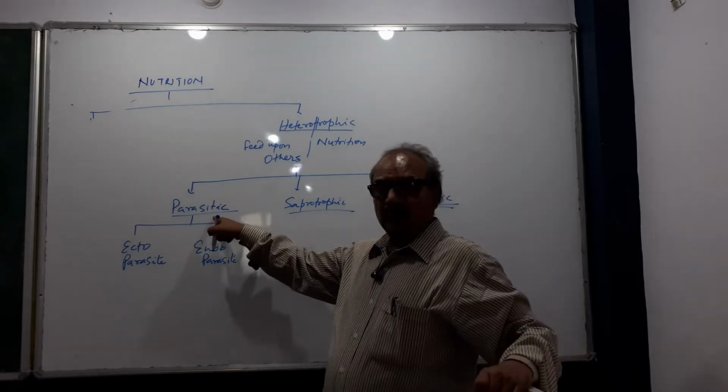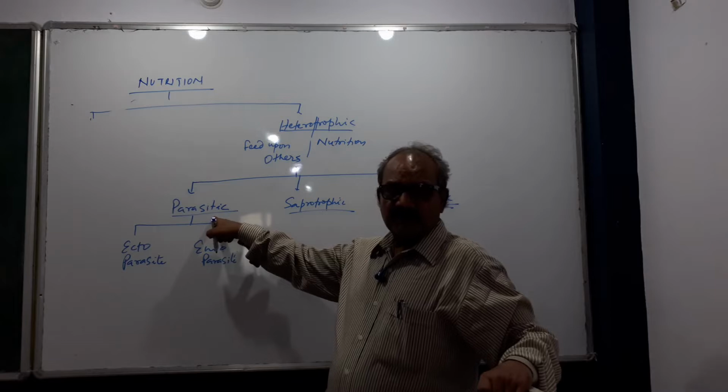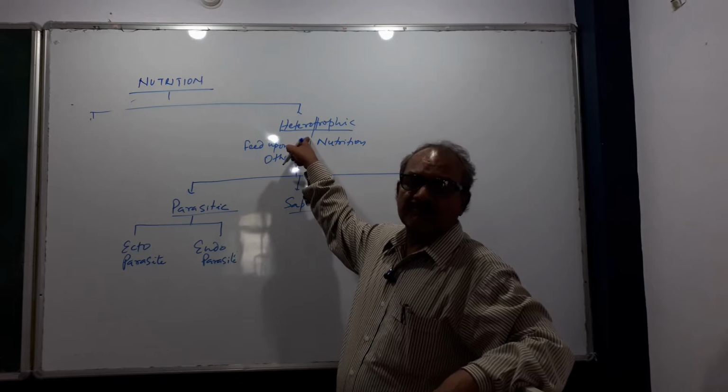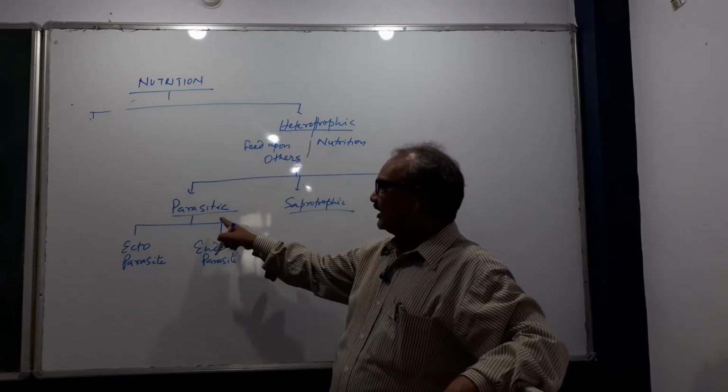Right? What would you write in the question, what is parasitic mode of nutrition? First point, it is a type of heterotrophic mode of nutrition.